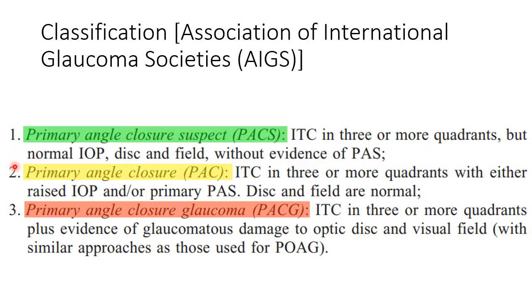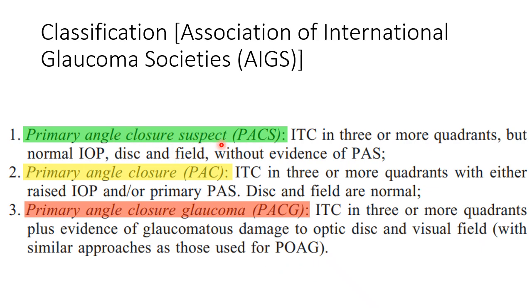We classify the angle closure. First of all, it is not angle closure glaucoma. It's an angle closure disease. It is a spectrum, and this spectrum consists of three entities: primary angle closure suspect, primary angle closure, primary angle closure glaucoma. Please remember, this is a very important slide, and these three definitions are very, very important.